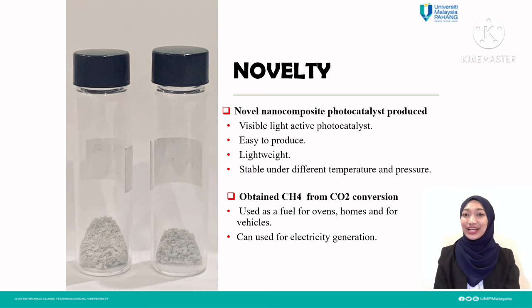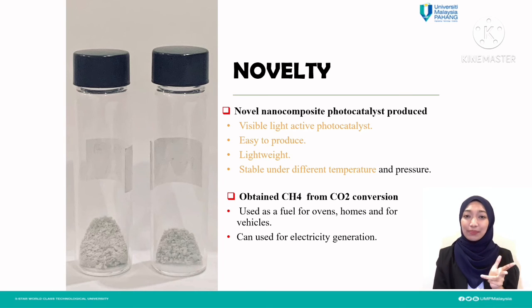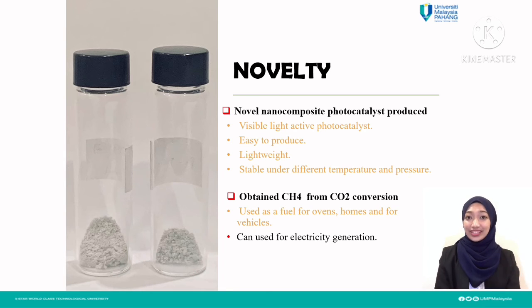This synthesized photocatalyst can act as a visible light active photocatalyst, and it is also easy to produce, lightweight, and stable under different temperature and pressure. During the photocatalysis process, carbon dioxide will be converted into methane gas, and this methane gas can be commercially used as a fuel for ovens, homes, and vehicles. And last but not least, the product can also be applied for electricity generation.